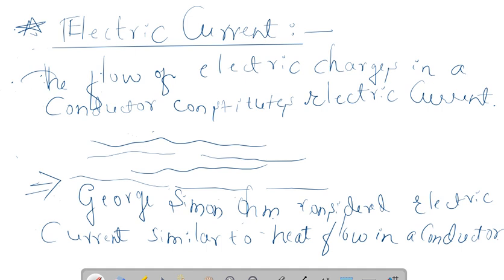So, the German physicist Georg Simon Ohm considered electric current similar to the heat flow in a conductor.